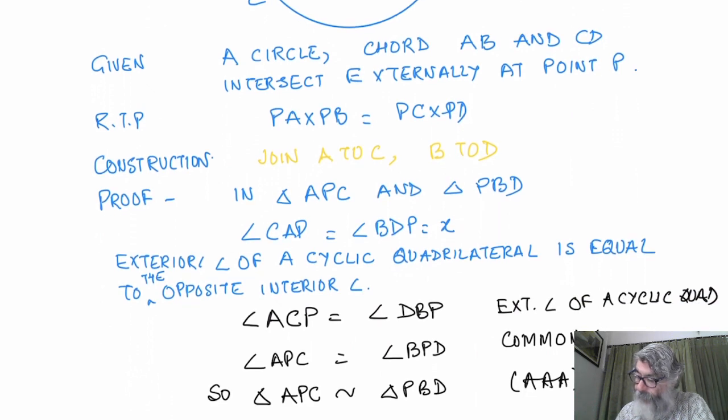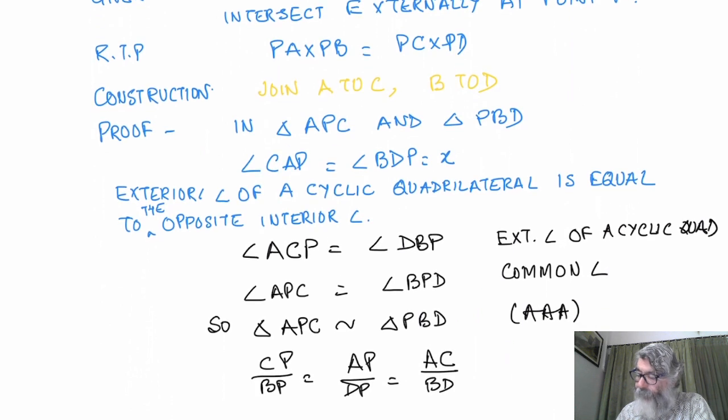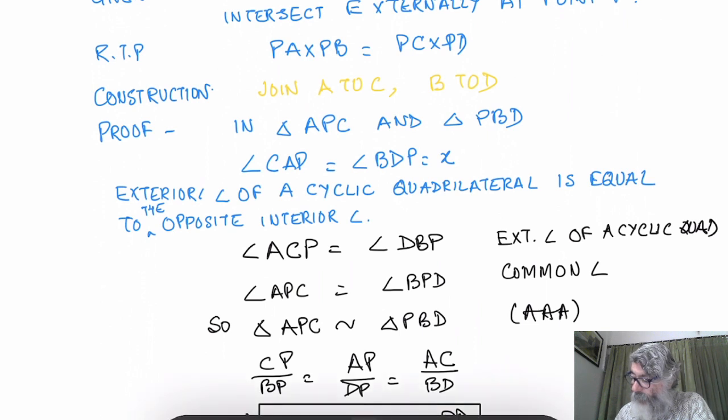CP upon BP will be equal to AP upon DP is equal to AC upon BD. So if you take the first two, AP into BP will be equal to PC into PD. This will become your final answer for your theorem. This is what you were required to prove.